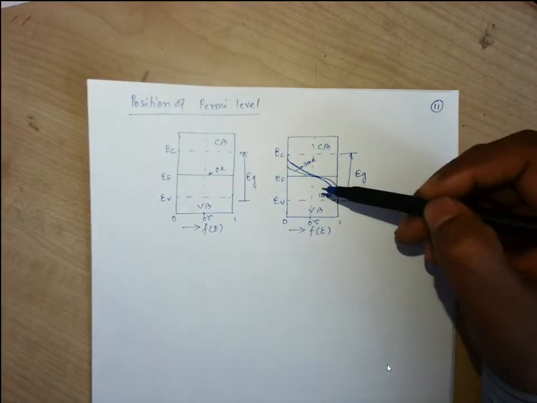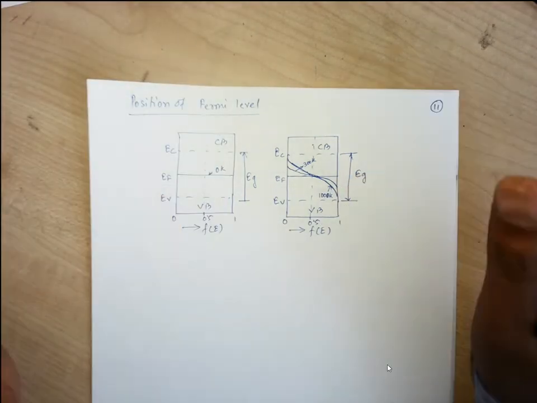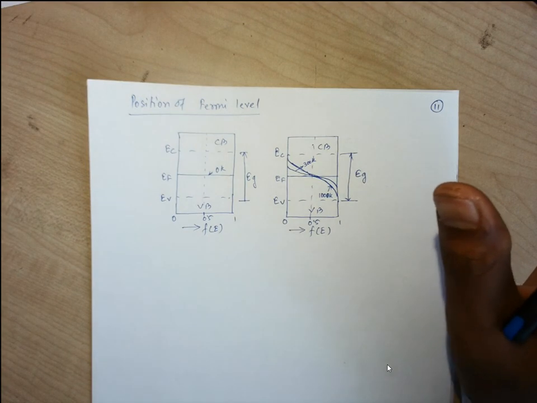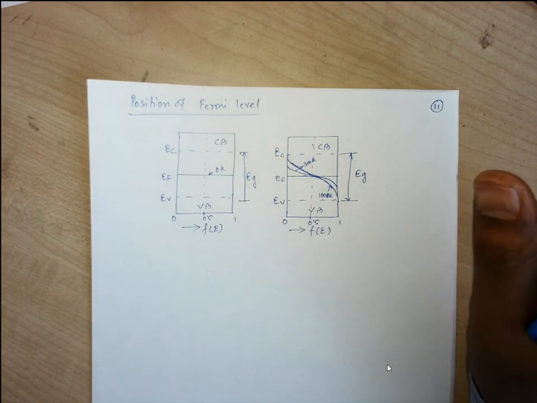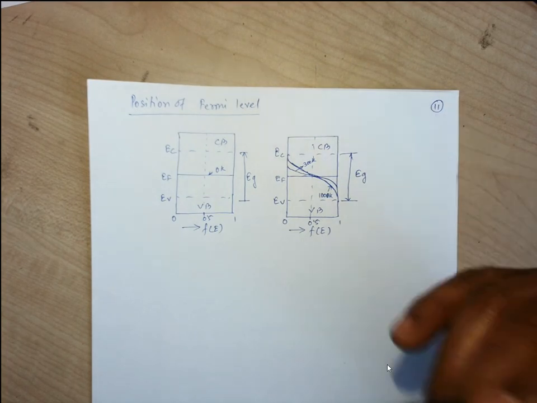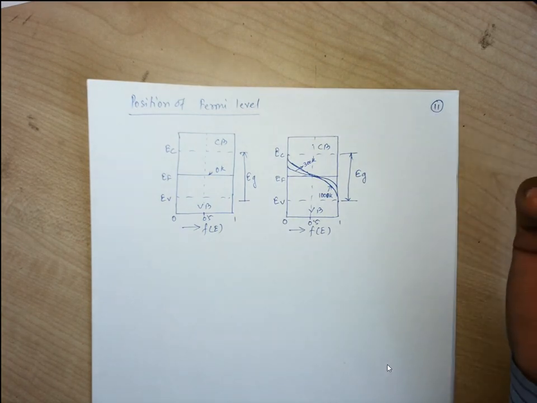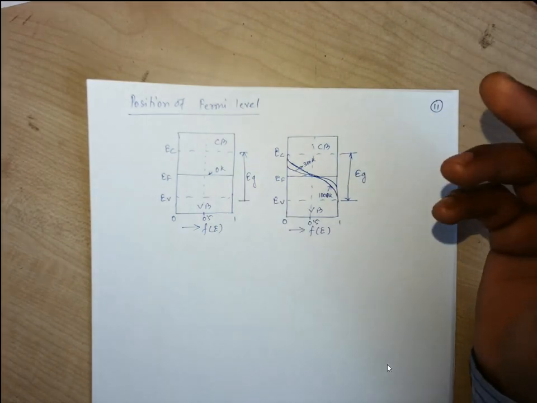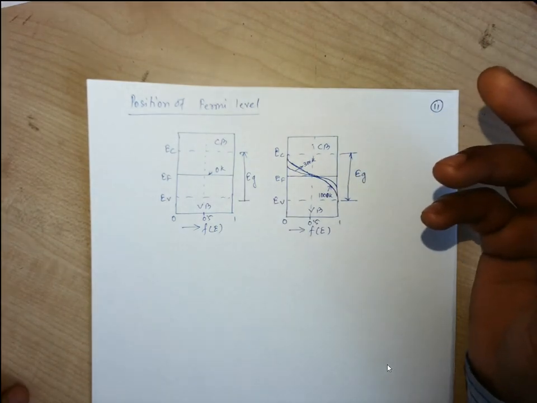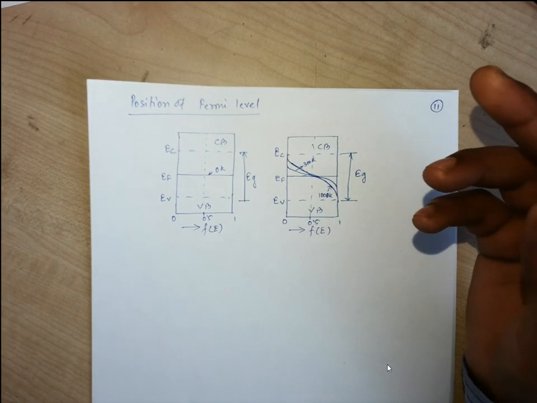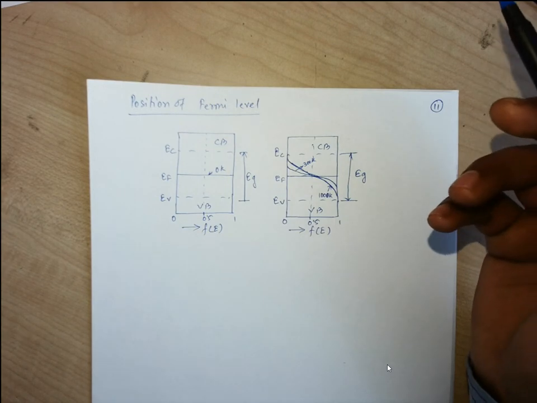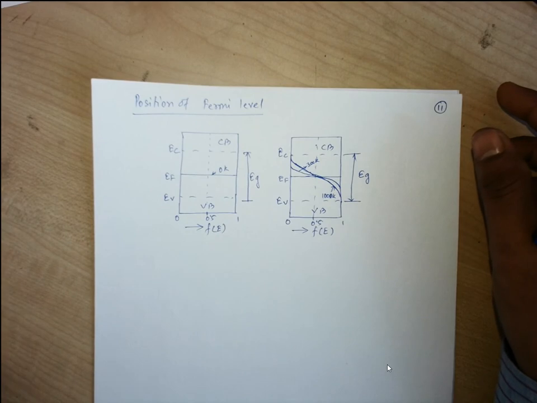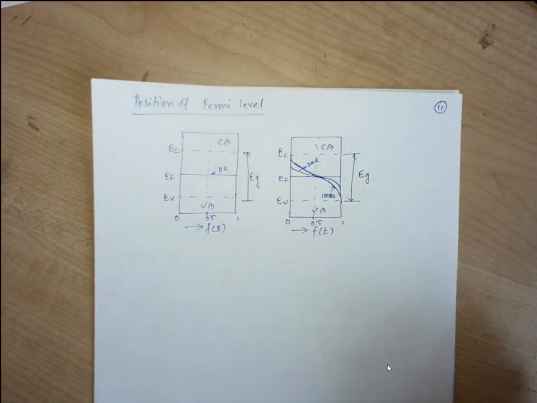Here we find out how this EF varies depending upon the temperature. At 0 K, the semiconductor will act as an intrinsic semiconductor, so equal numbers of electrons and holes will be there. So EF lies in the middle of the forbidden energy gap, and numerically also.